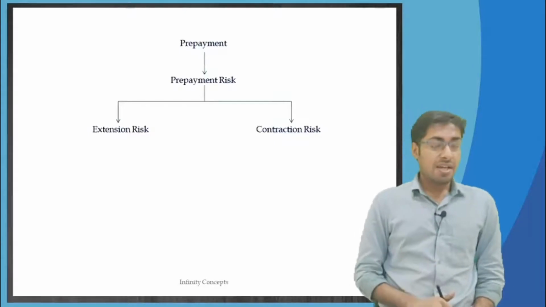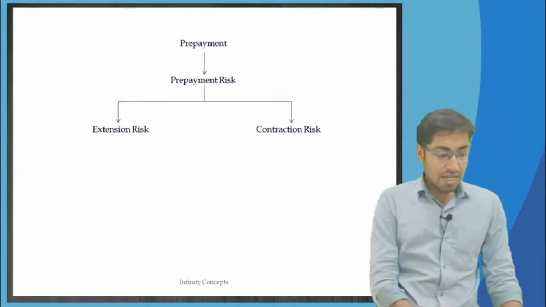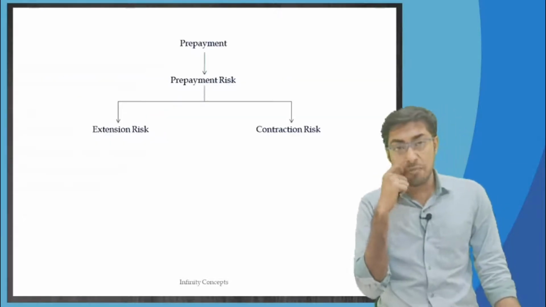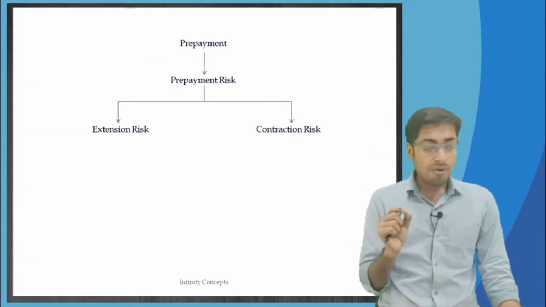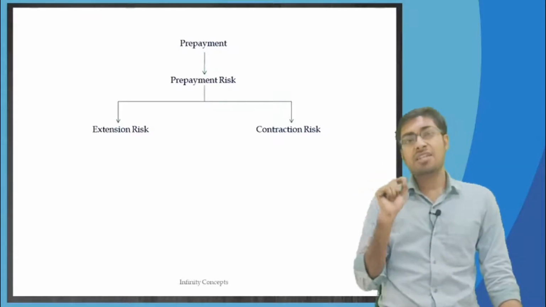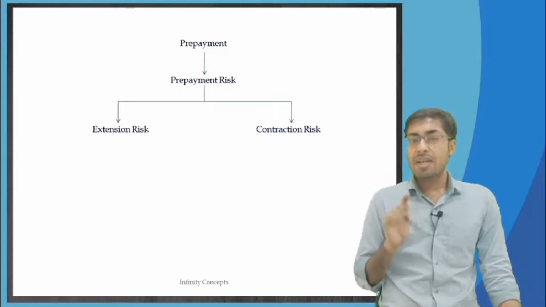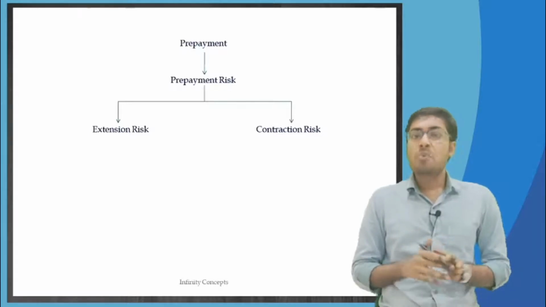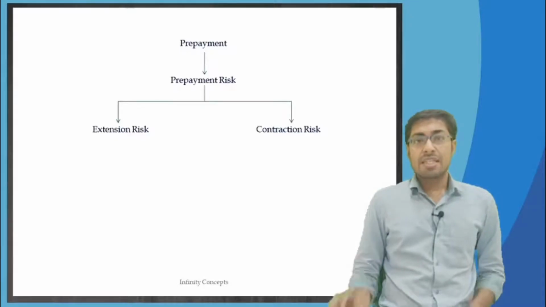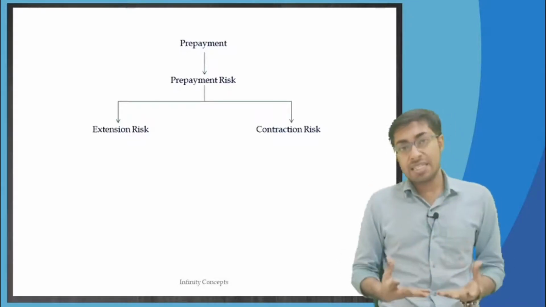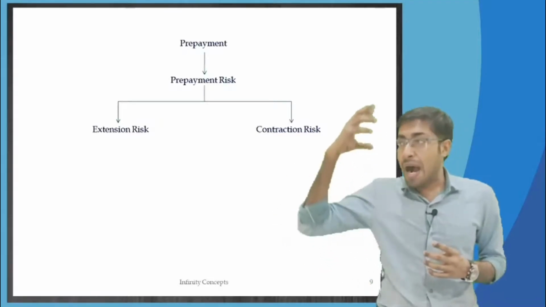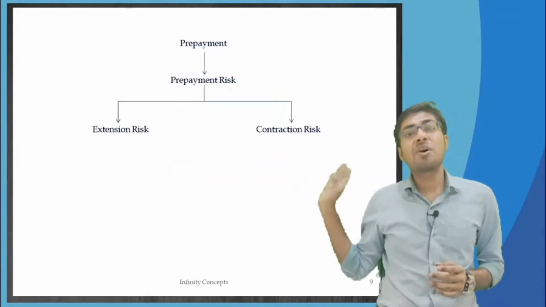Correct? Okay. Now let me first come to a point as to how, when, or in which situations extension or contraction risk may arise. Let me give you a very small example. Why would a person come up with prepayments? And then the most important thing that I will be explaining to you is what the impact of market interest rates is on extension and contraction risk.